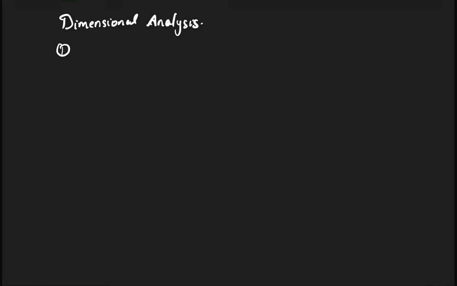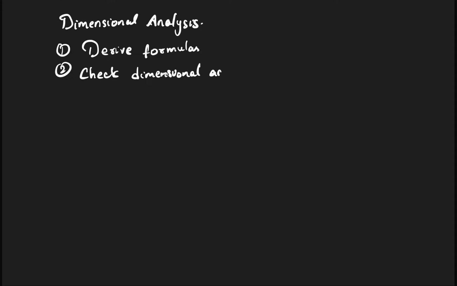One uses it to derive formulas. You can derive formulas of quantities that you don't know. You can check if the formula is dimensionally correct. Check accuracy of formula.